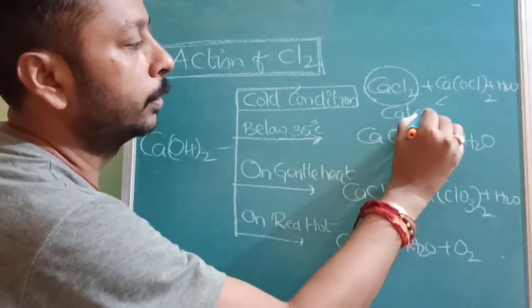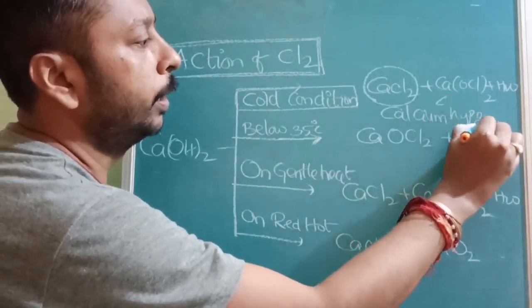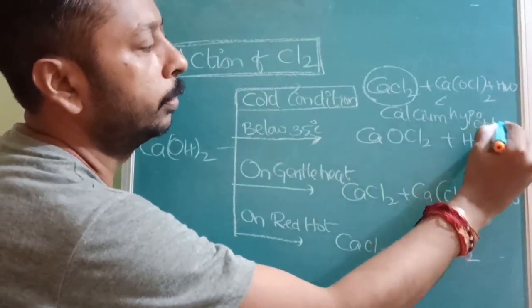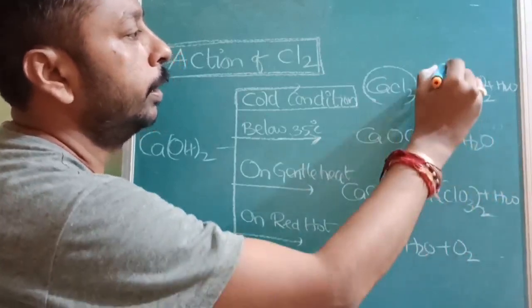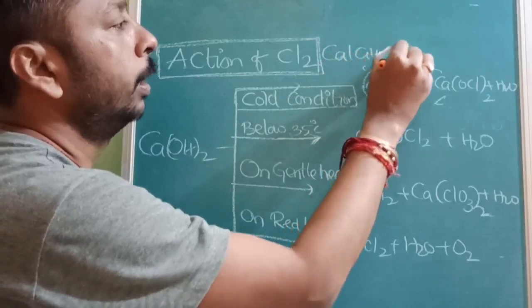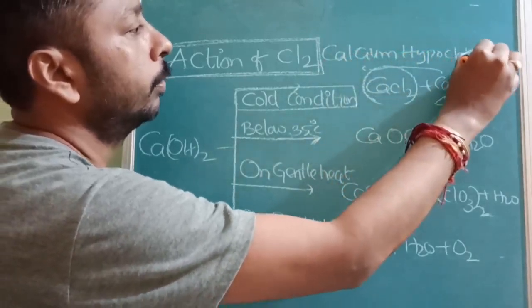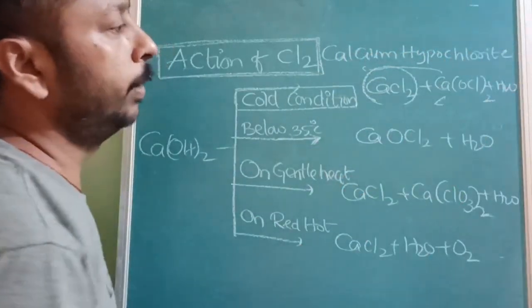Write down this reaction: calcium hypochlorite is the main product here.